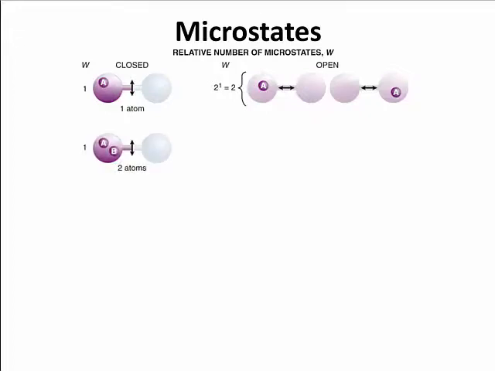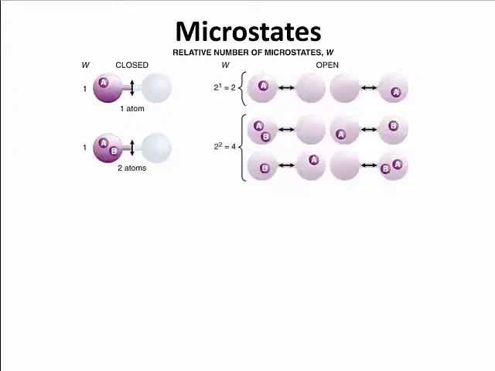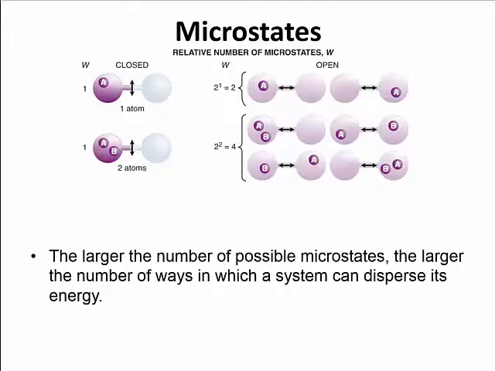Well, now we have a wider variety of things. We still have 2 options for both A and B, but now because of the 2 atoms, we actually end up with 4 possible arrangements, 4 possible microstates. We could have A and B together on the left side, A and B together on the right side, or A on the left, B on the right, or B on the left and A on the right. Those are all possible ways of arranging A and B. So as we get to these larger numbers of possible microstates, there's a larger number of ways in which the system can disperse its energy, which leads to a larger entropy.